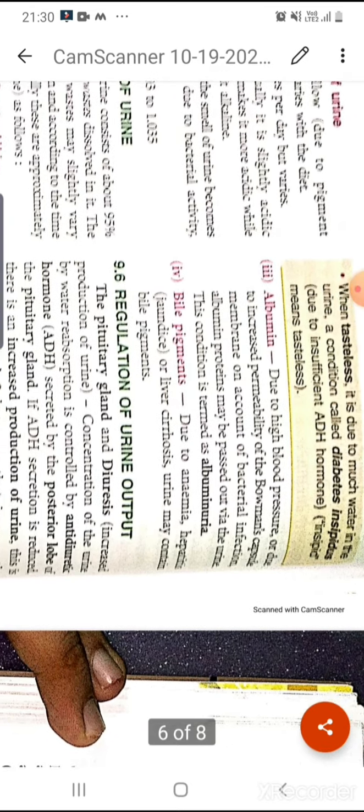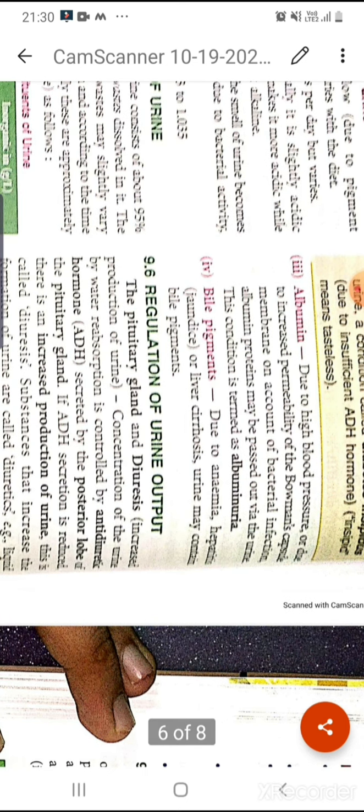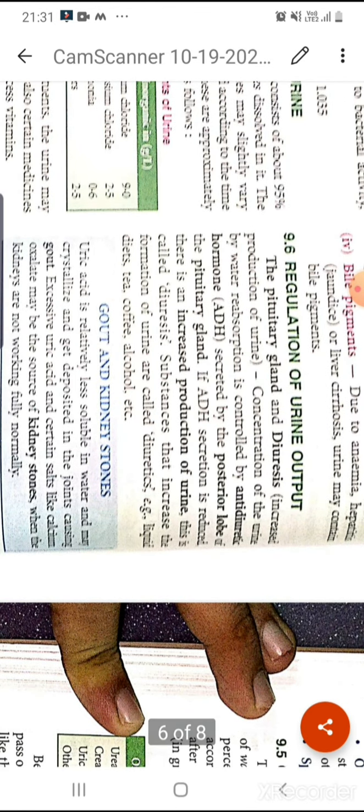Next, albumin is a part of protein, so if due to some bacterial infection albumin is present in our urine, then it forms albuminuria. And next is the bile pigment. Due to anemia or hepatitis or during jaundice, or some problems in the liver like liver cirrhosis, urine may contain the bile pigment. Bile is a yellow pigment, you know that, so sometimes it contains the bile pigment. Okay,